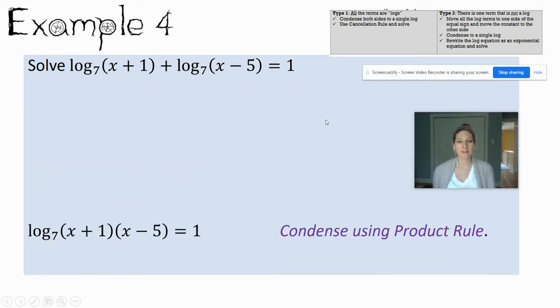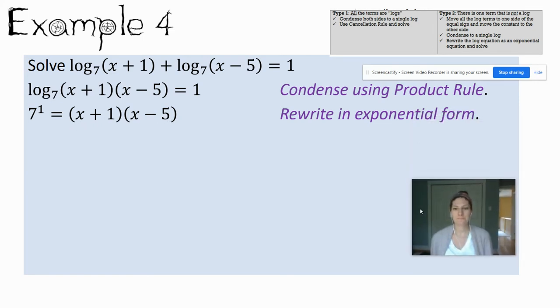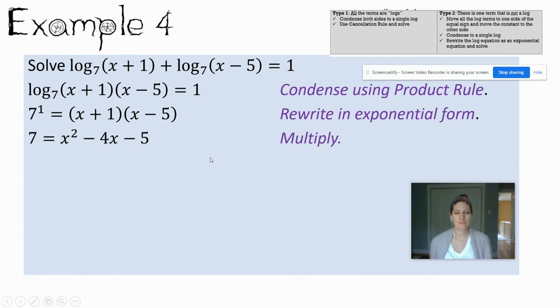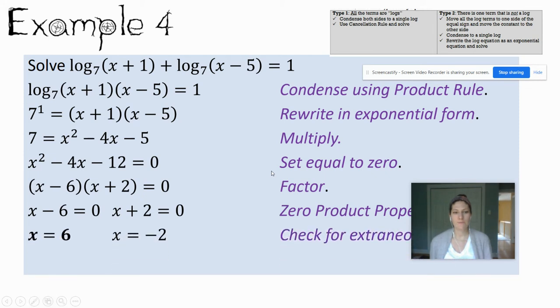I'm going to write the word log once. I'm going to multiply what I'm taking the log of. And now my last step will be to rewrite this log equation as an exponential. So scoop and loop. 7 to the first power, set it equal to what you're taking the log of. I can multiply my binomials here. I have a quadratic, so I want to set it equal to 0 by subtracting 7 from both sides. I'm going to factor my quadratic. I'm going to set each factor equal to 0 and solve for x. And then my last step, don't forget this, is to check my solutions.